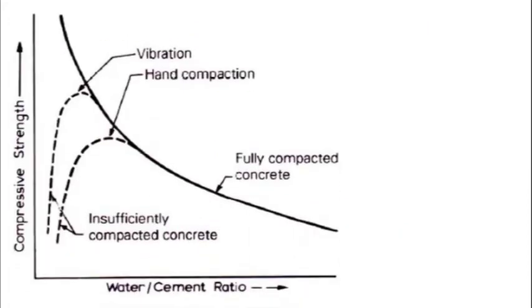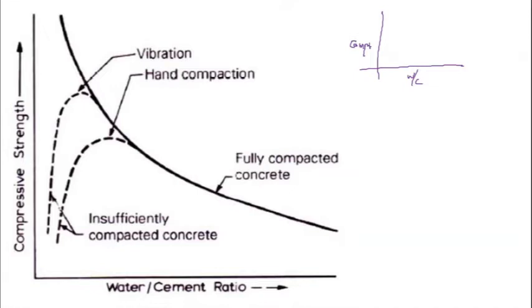The graph here will help us to understand the influence of the degree of compaction on the compressive strength development. So let me take X and Y axis, and on X axis it is water by cement ratio, and Y axis it is compressive strength.